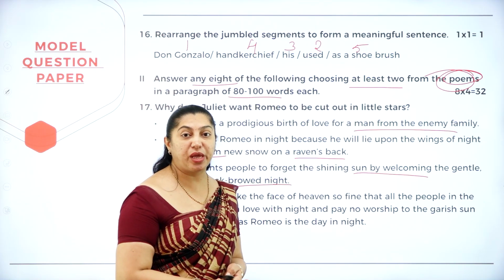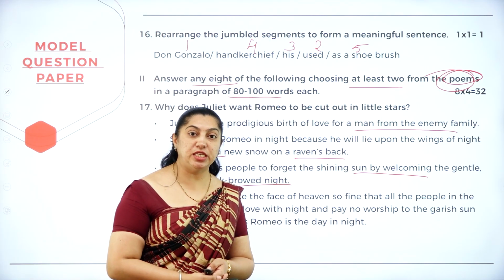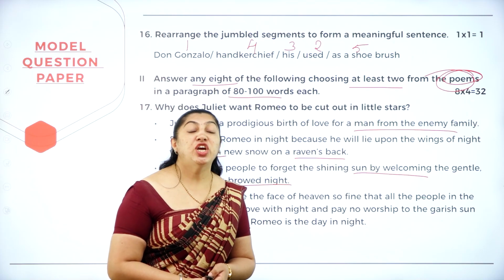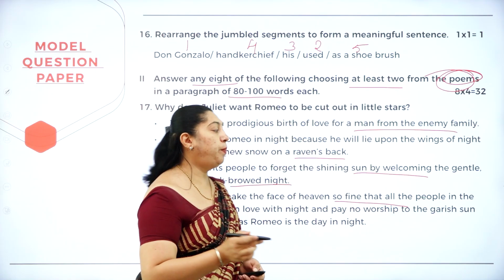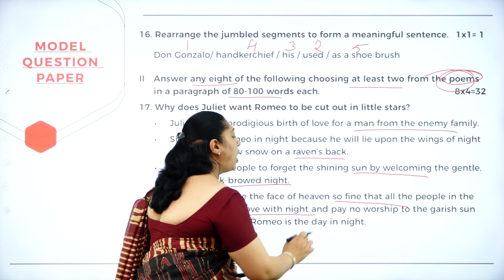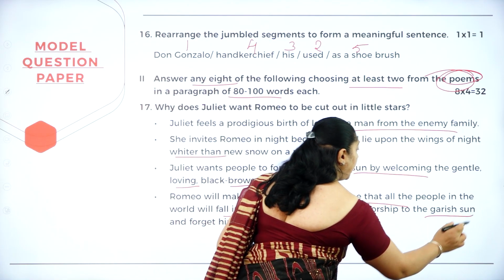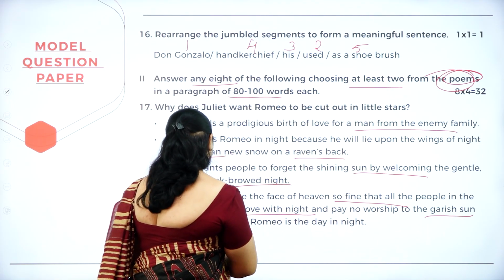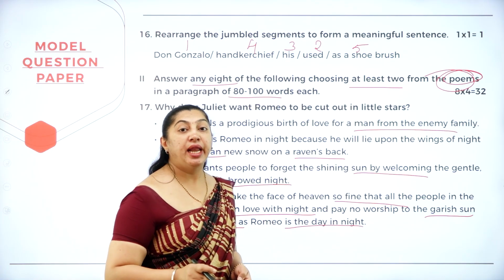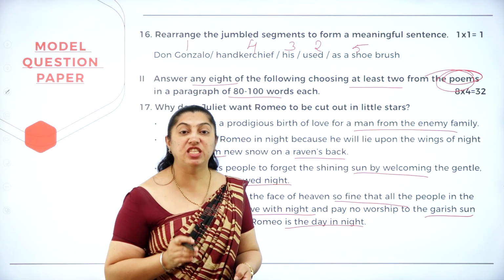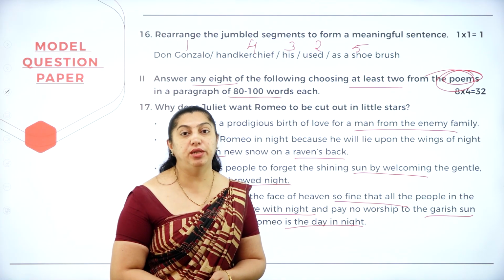Why does she say this? Because when she is dead, she wants her Romeo to be cut into pieces of little stars so that he makes the face of heaven so fine that all the people in the world will fall in love with the night sky, pay no worship to the garish sun, and forget Romeo as day. And at last, why does she say this? Because she wants her Romeo to remain immortal.